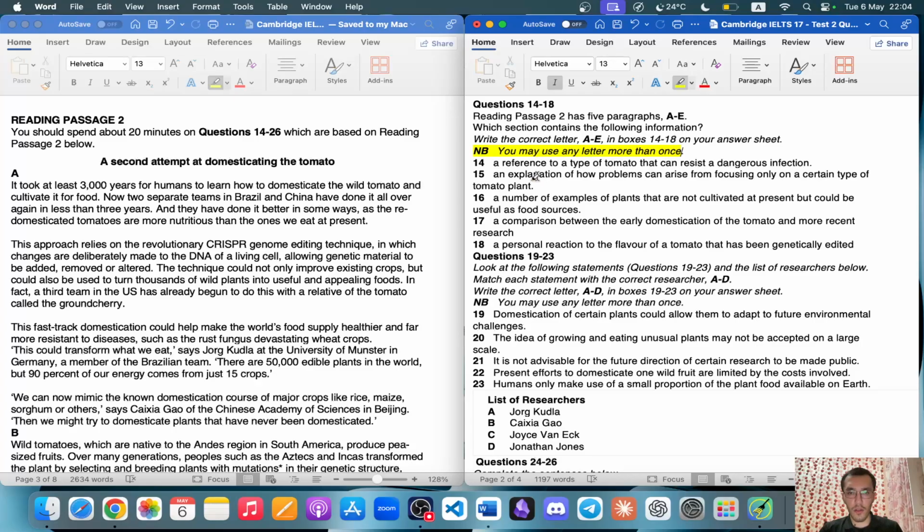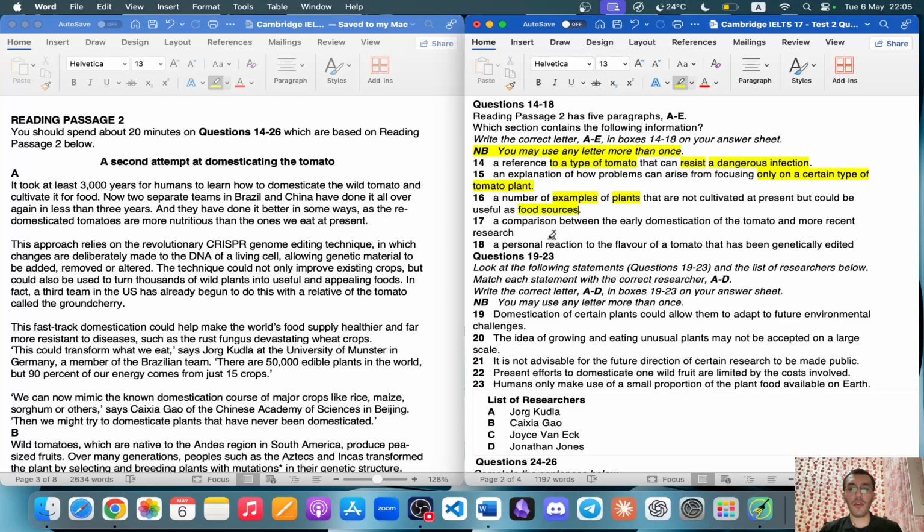So let's get started. A reference to a type of tomato that can resist a dangerous infection. Resist means to prevent, to defend. A type of tomato, that means a wanted tomato. An explanation of how problems can arise from focusing only on a certain type of tomato plant means there is only one. A number of examples, so there will be several. They will be naming several plant names that are not cultivated at present but could be useful as food sources.